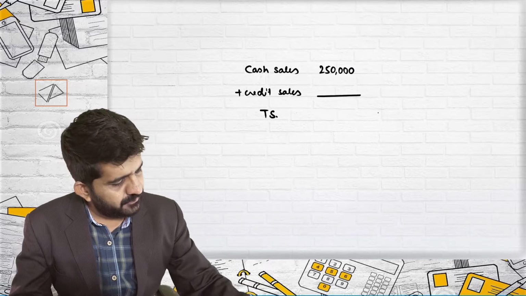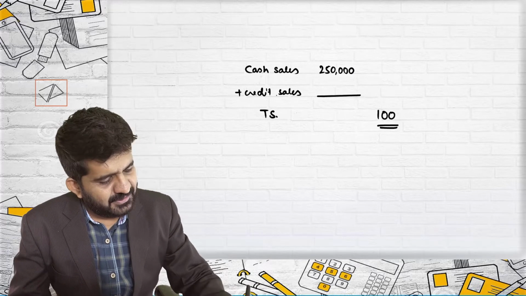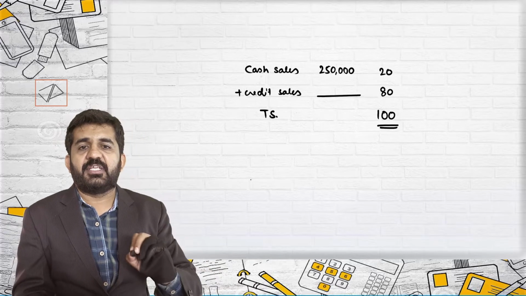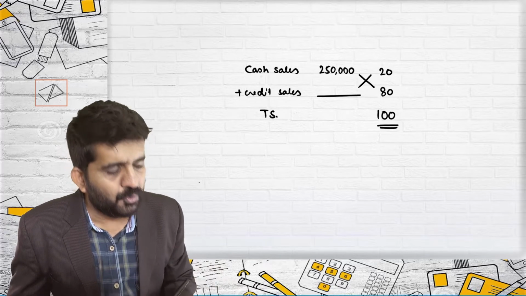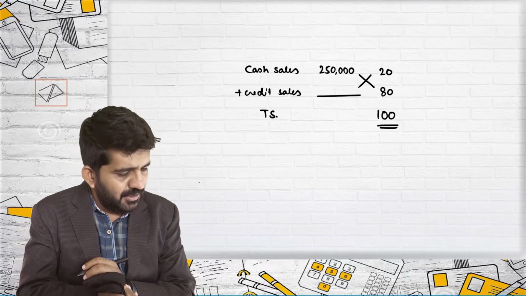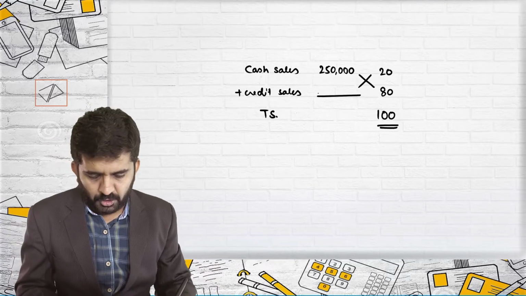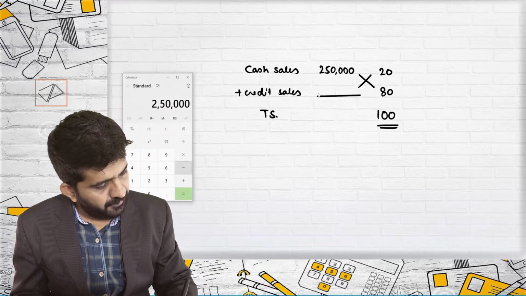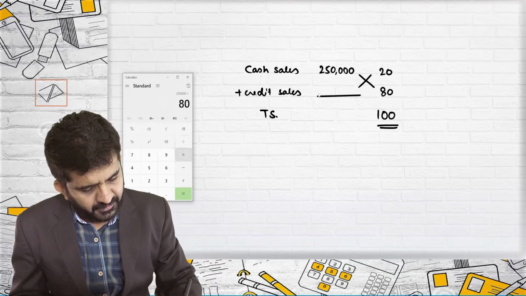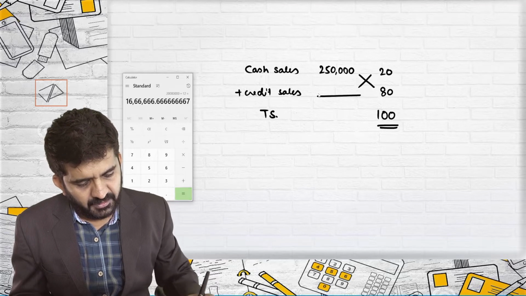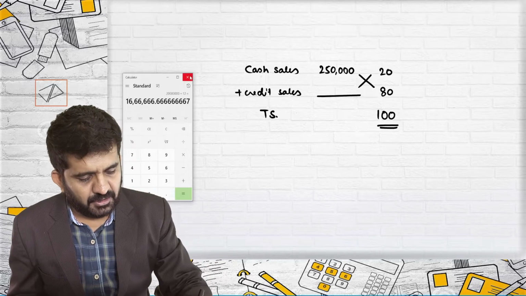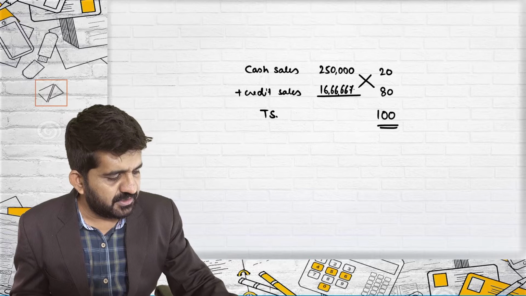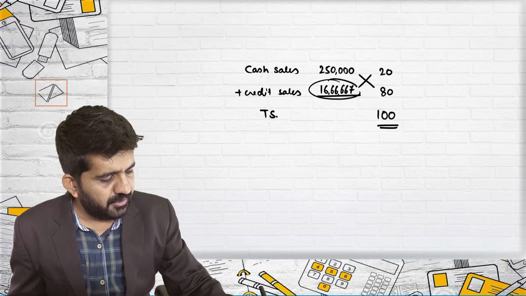So I can do this. If total sales is 100, credit sales is 80 and cash sales is 20. Now it is extremely easy. You just need to do cross multiplication. You will be getting the answer of credit sales also. How to do it? 2,50,000 into 80 divided by 20. It is 16,66,667. 16,66,667 will be what? Credit sales.